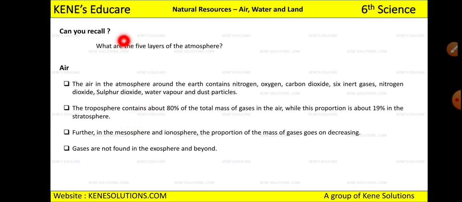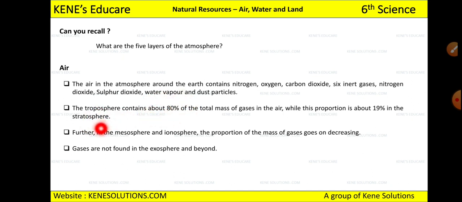Okay, there are 5 layers of atmosphere to consider. Troposphere is the first sphere, so it will contain 80% of the total gas which is present in the air, while this proportion is about 19% in the stratosphere.